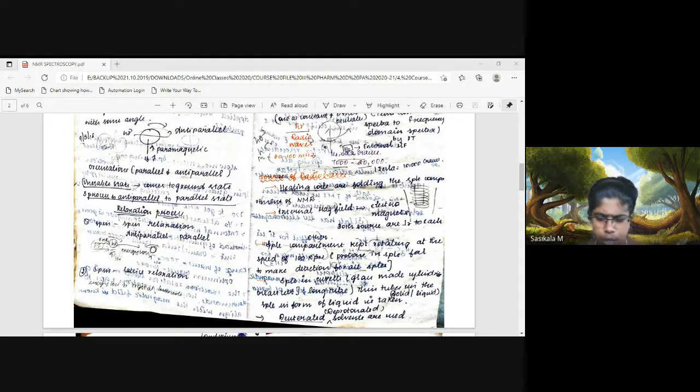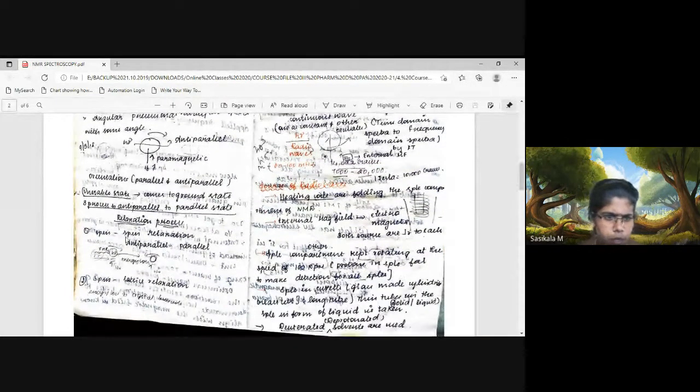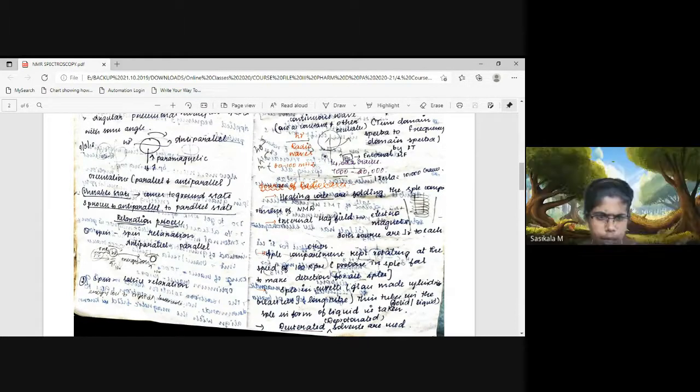There are three kinds of relaxation process. The first one is spin relaxation. Here the spin of one nucleus, when it is in the anti-parallel state, transfers its energy to the spin which is in the parallel state. So energy transfer occurs from the anti-parallel condition to the parallel condition. Whatever electromagnetic radiation is absorbed by the nucleus will be transferred to the neighboring nucleus which is in the ground state. That is called spin relaxation.